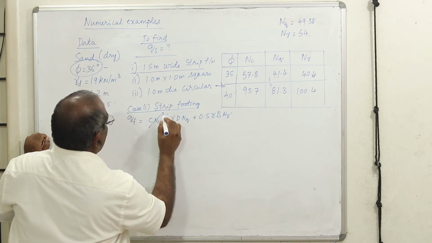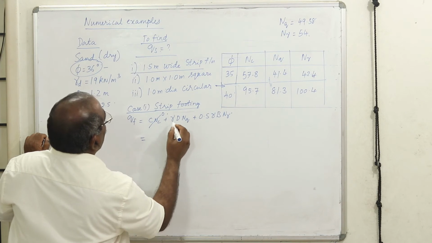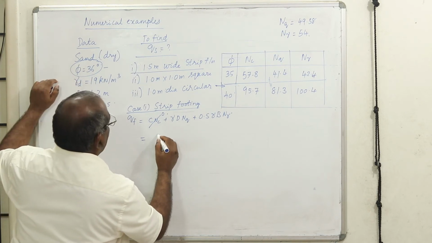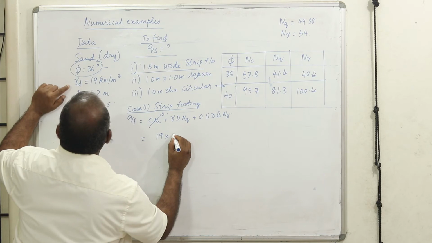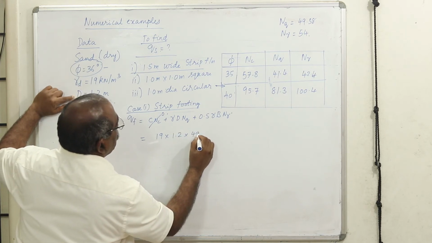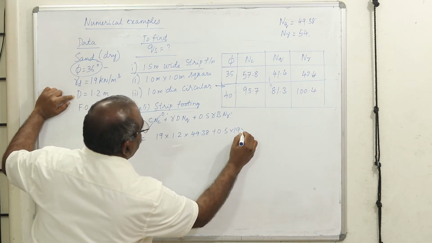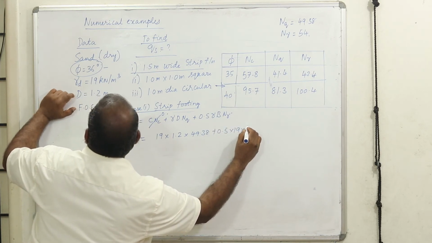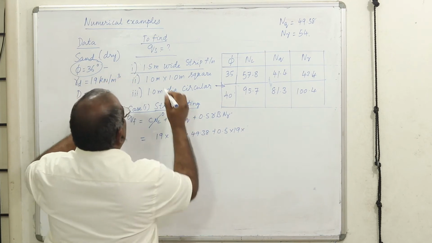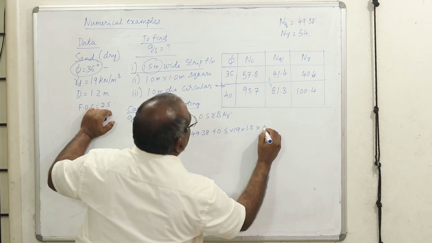Now the first term is going to be 0 because C is 0. Gamma is 19 into D is 1.2 meters into NQ is 49.38 plus 0.5 into gamma is 19 into B, the width given here is 1.5 meters, into N gamma is 54.